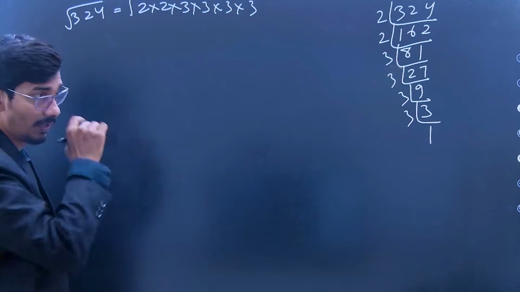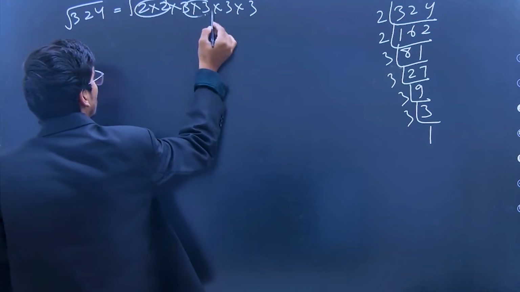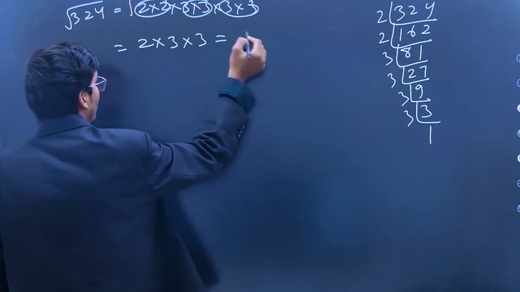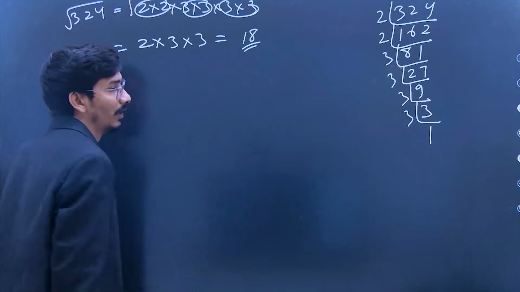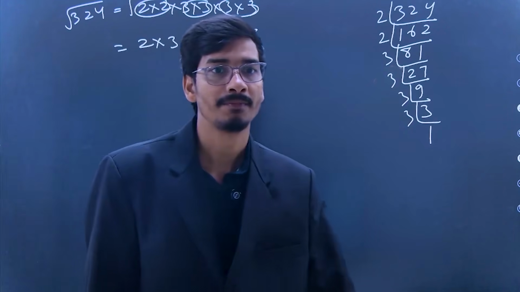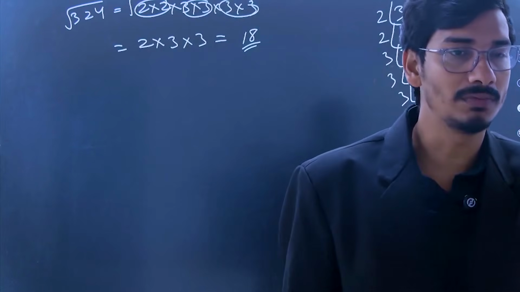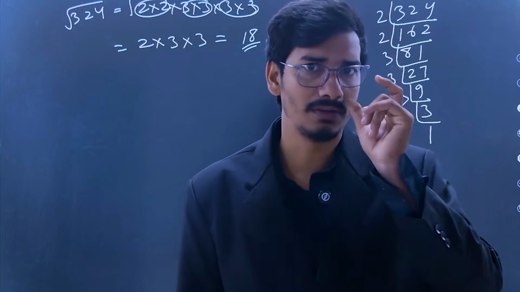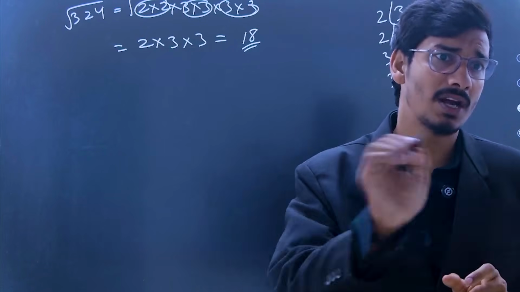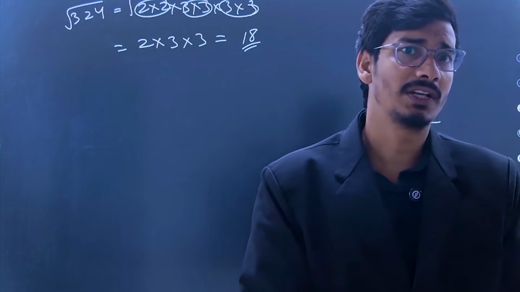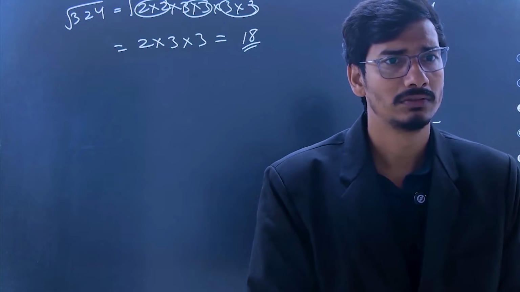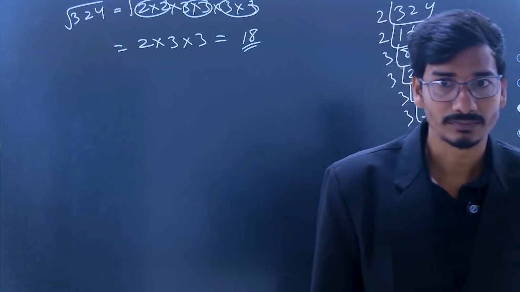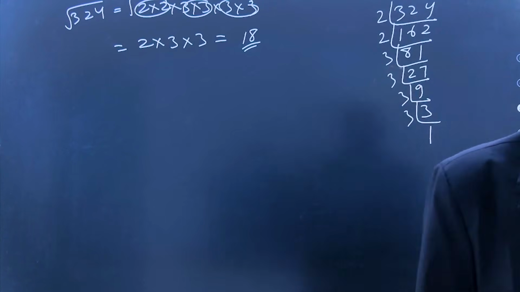Okay. Now make pairs. After making pairs, take one factor from each pair. It's coming 3 into 3 into 2, 18. In this way we take one factor from each pair of factors, and after multiplying all of them, we get the square root of that number. Okay, so I think this is clear.